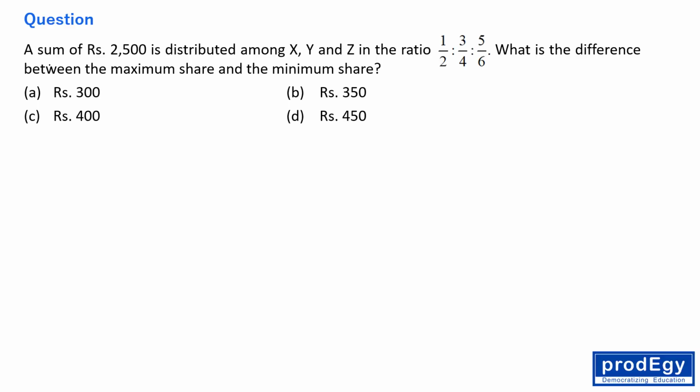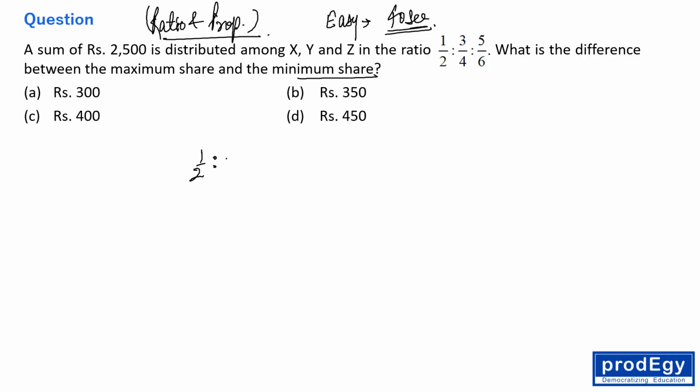Okay, fine. This question belongs to ratio and proportion, everyone. A sum of rupees 2500 is distributed among X, Y, Z in the ratio this. What is the difference between the maximum share and the minimum share? This question is categorized under the easy category, and this will take around 30 to 40 seconds of your time, that's it.